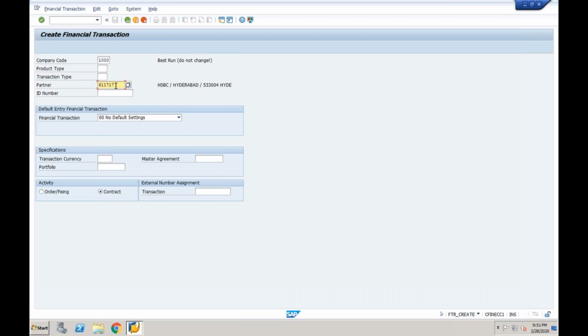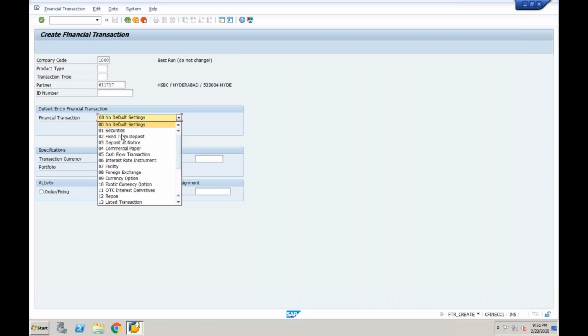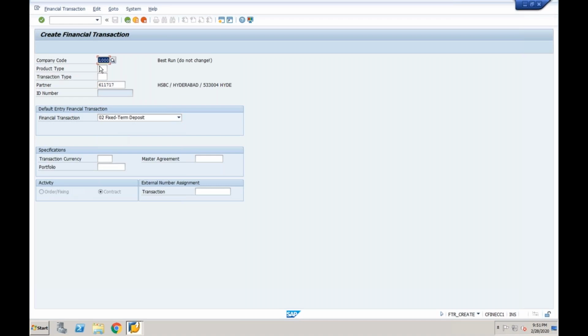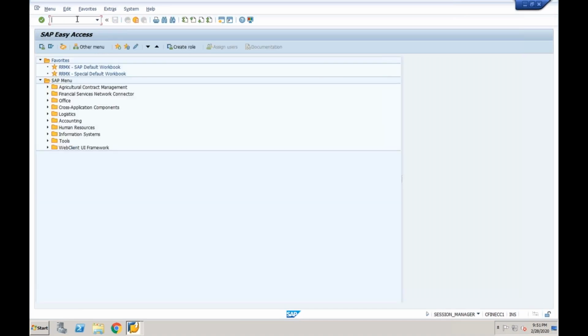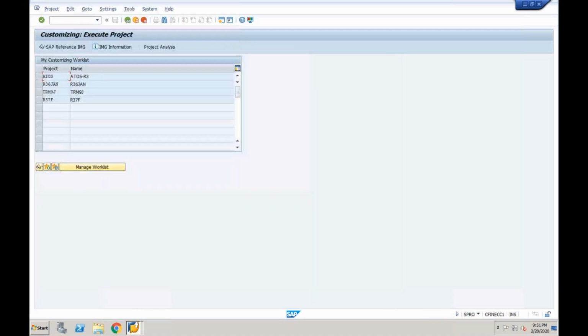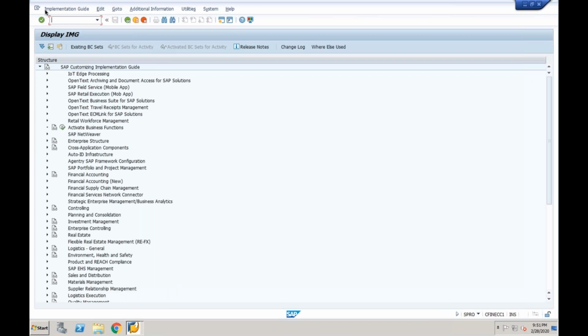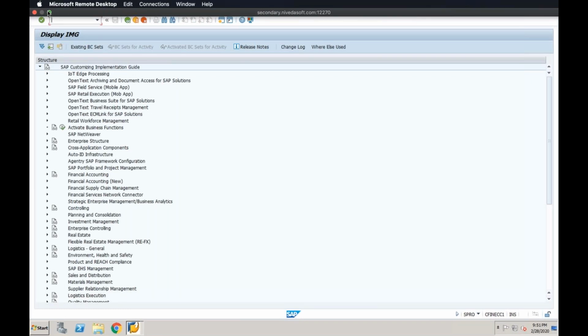No, don't take standard. That is what I said. That is the reason I'm explaining each and every step. Don't take system delivered. Only the company code we have taken as system delivered, for example's point of view. So fixed term deposit, but I don't have any inputs. What I need to do is close this screen for some time, go to SPRO, IMG. Now read the requirement once again.